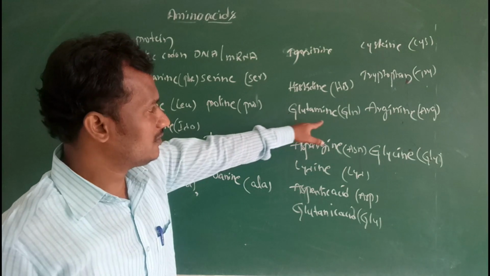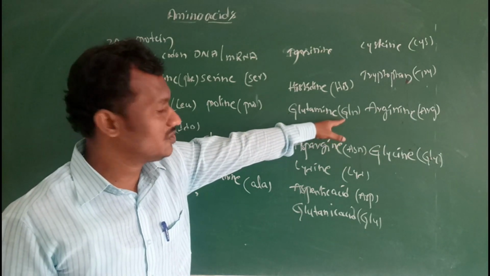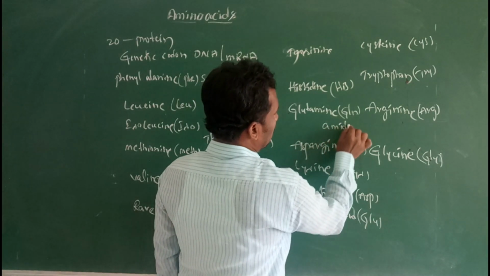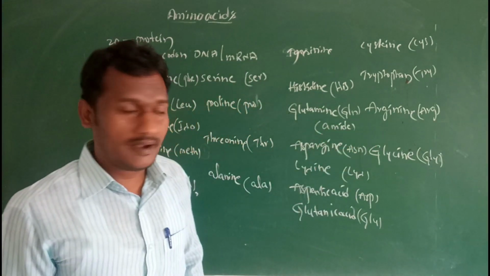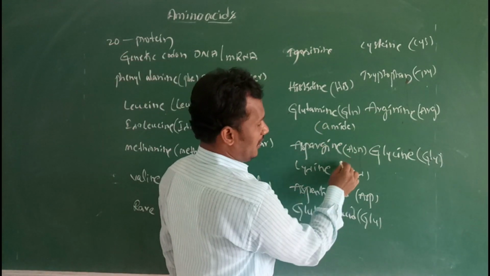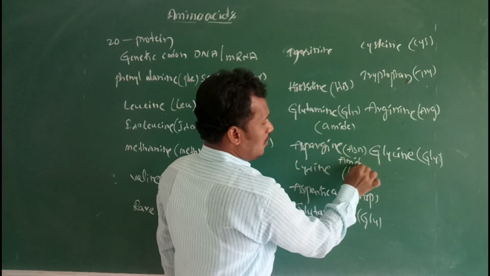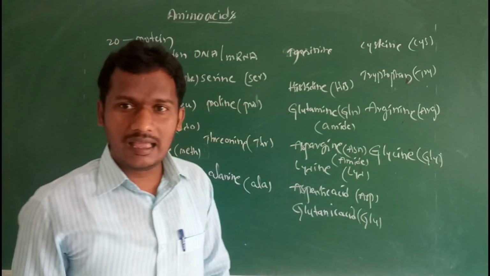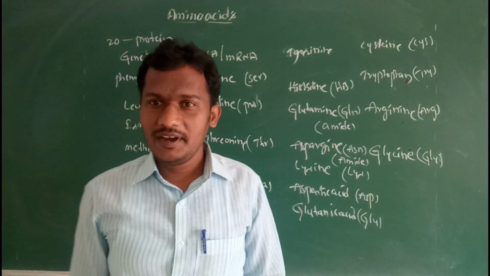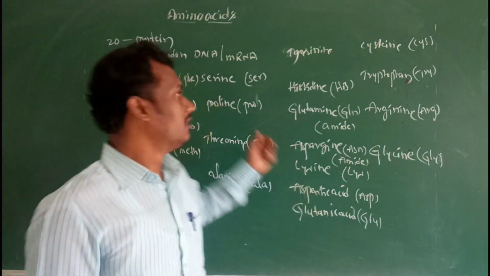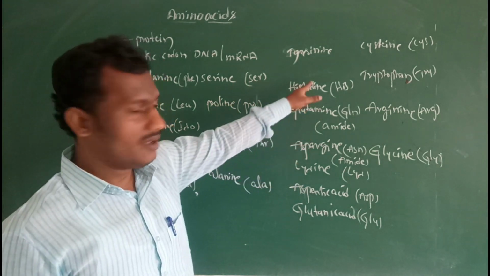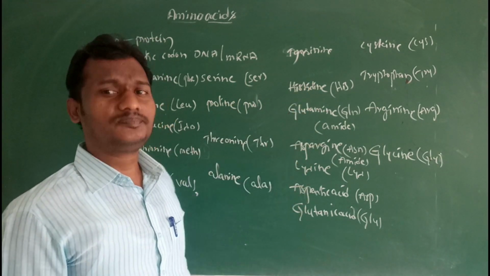So the first three letters in the name of the amino acid, but some changes are made in some amino acids. For example, glutamine, GLN. Why? Because it is an amide, a modified amino acid. Next one, asparagine, ASN. It is also an amide. Except for these amides, the rest of the amino acids are abbreviated by the first three letters of the name.